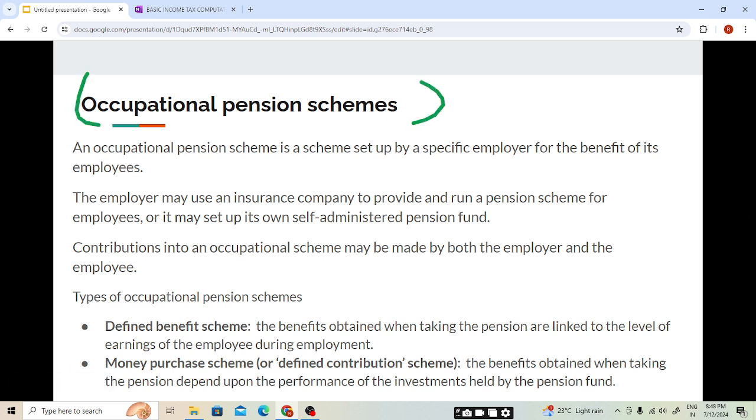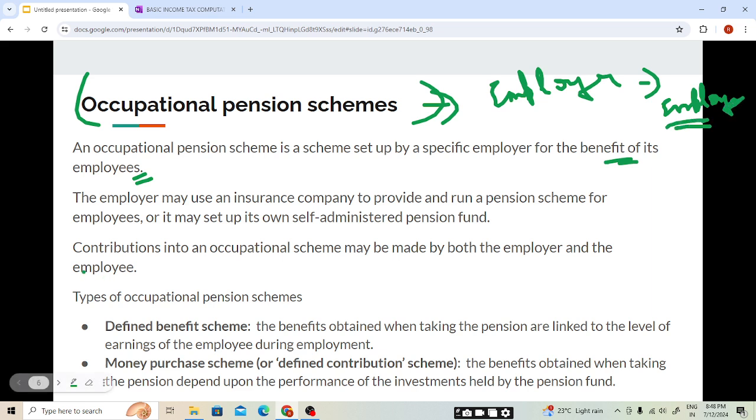Now we will be going through the occupational pension scheme in more detail, students. An occupational pension scheme is a scheme set up by a specific employer for the benefit of its employees. The employer may use an insurance company to provide and run a pension scheme for employees.